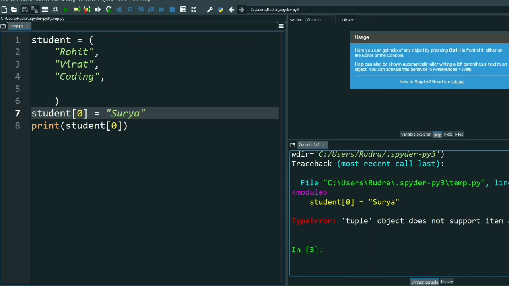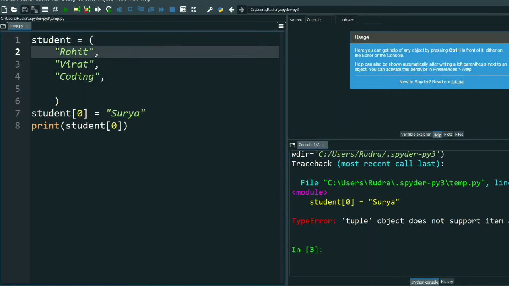So you have understood. Now you can do another thing. Suppose the name Rohit is there. What I can do is give some more details here, suppose his age, I want to give his age 32.